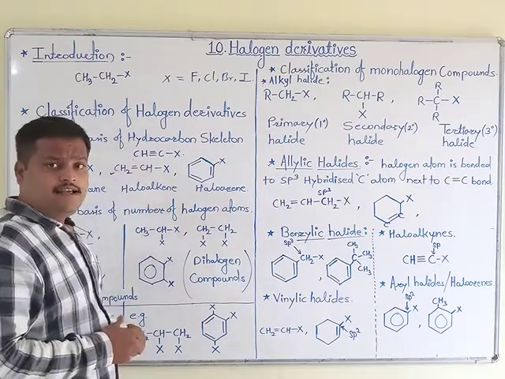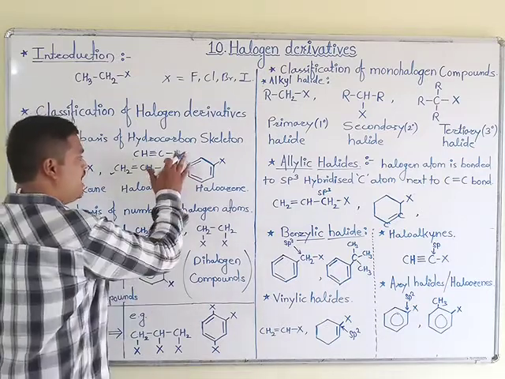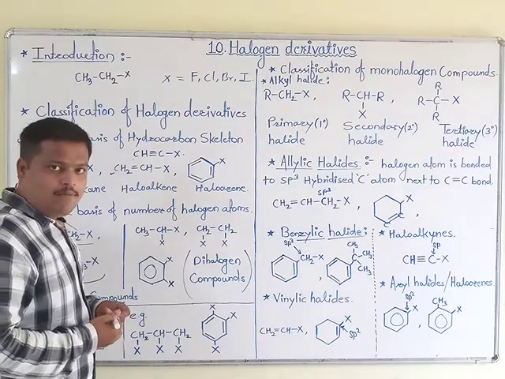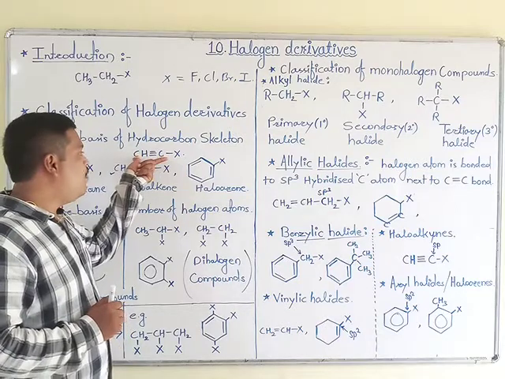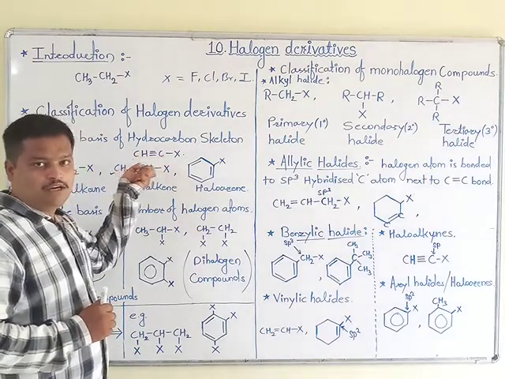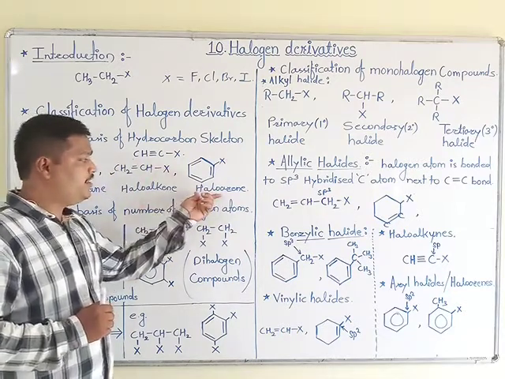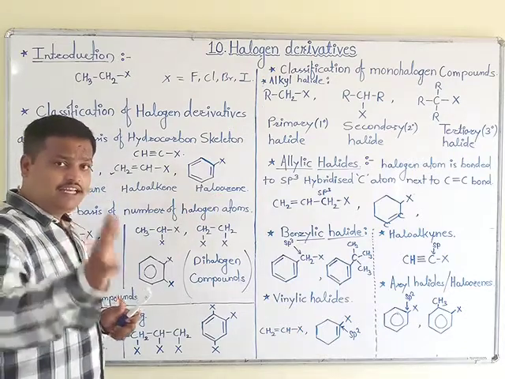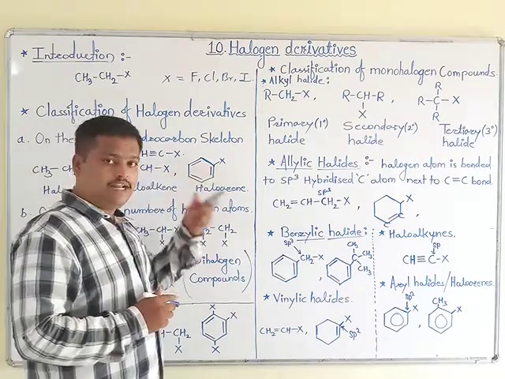Then third one is haloalkynes. Haloalkynes are prepared by taking a simple example of alkyne. By replacing one of the hydrogens, we will get a haloalkyne. In that compound, carbon triple bond carbon is present. Then moving towards the next point, that is haloarene. Haloarenes are the compounds in which a benzene ring is present.